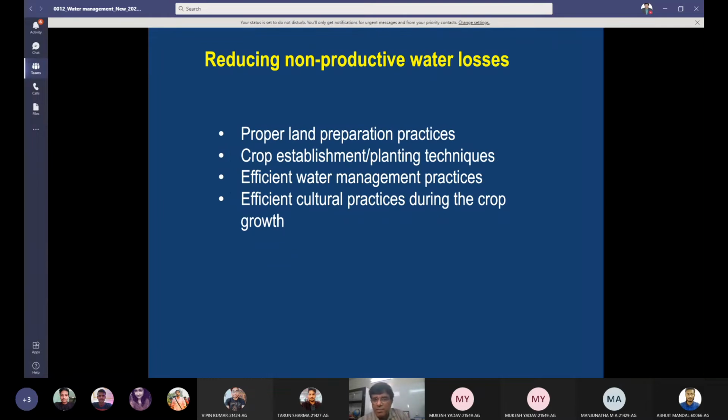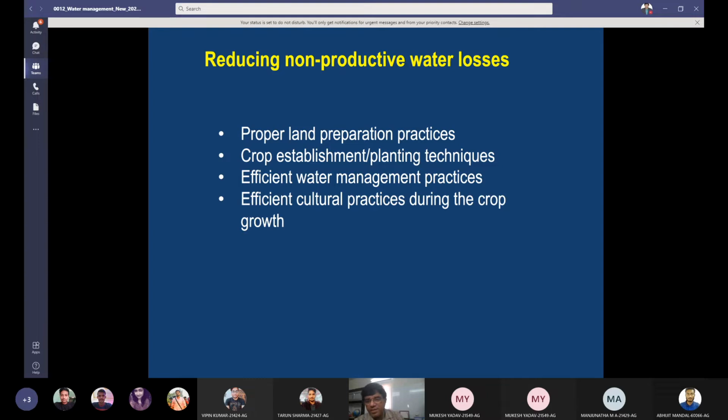First, proper land preparation practices are necessary. They will reduce certain losses, because it also includes your bunding. Then crop establishment or planting techniques: you know the water saving techniques of crop establishment, like direct seeded rice, aerobic rice, SRI. Of course, a yield penalty is there. With the objective of saving water, you can follow certain crop establishment methods. Efficient water management practices are needed. Efficient water management practices means the method of water application. We are going to discuss after a few slides what the efficient water management practices are.